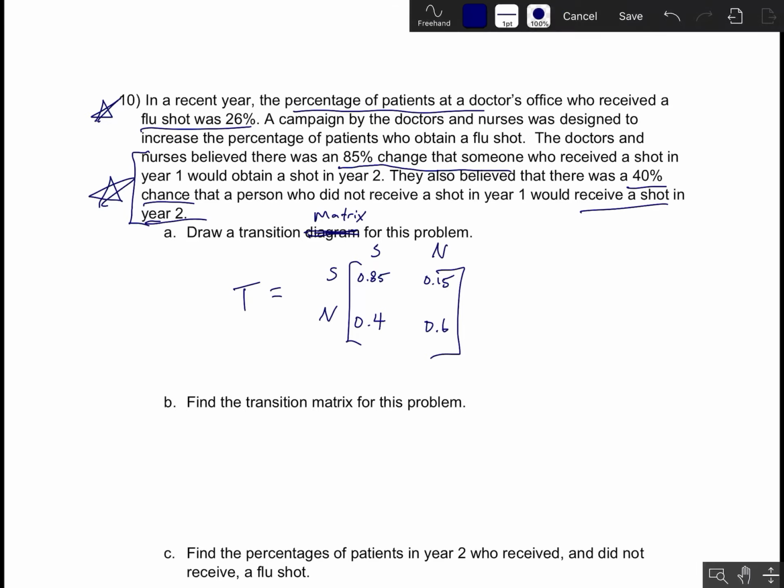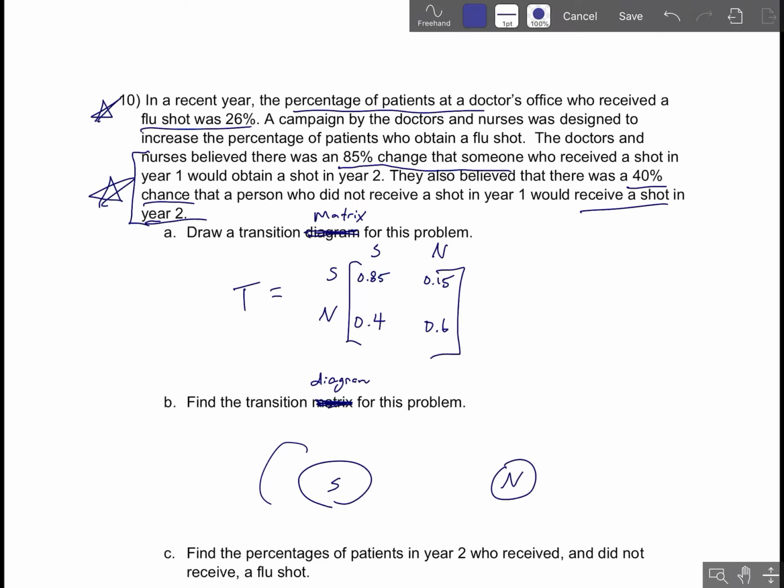It doesn't actually matter which order you do these in. You can always build one from the other. So, sorry, I'll flip these. But if you'd like to just do the diagram first, if you prefer to sort of think diagrammatically, then that's totally fine. I tend to just build the matrix right away, but it's up to you. It's just a personal preference because ultimately these are equivalent bits of information. So once you have one, you can just read off the other one.